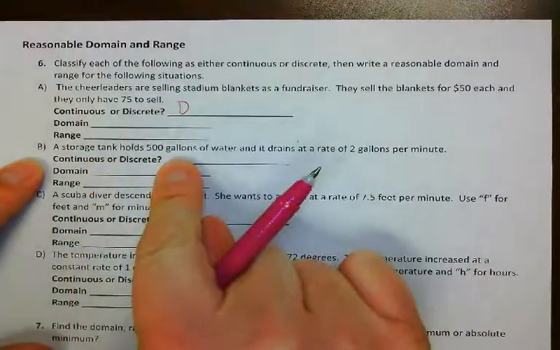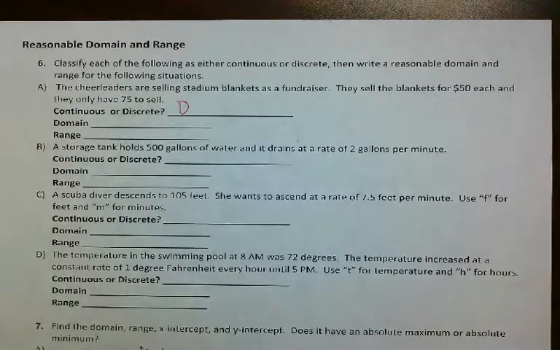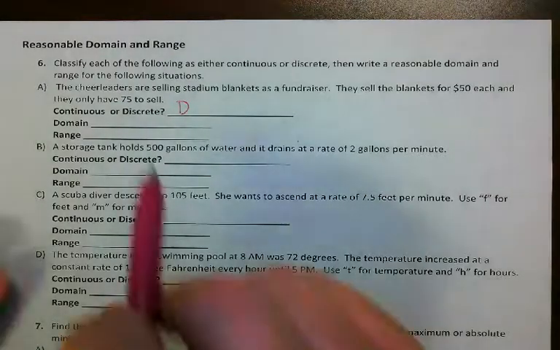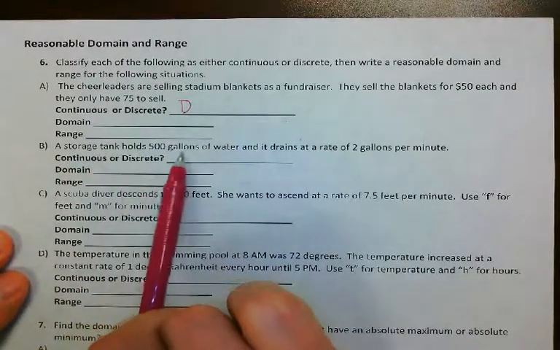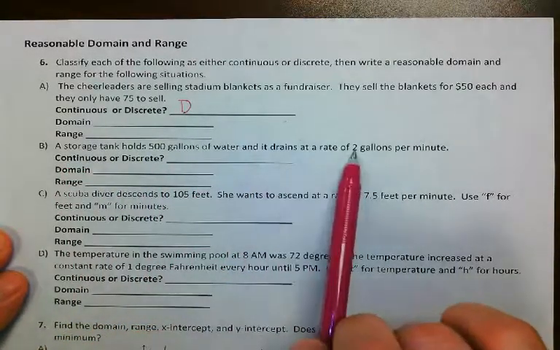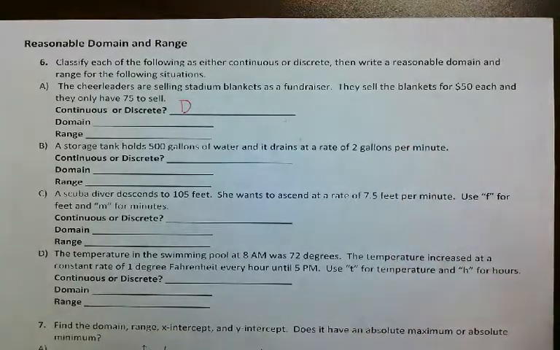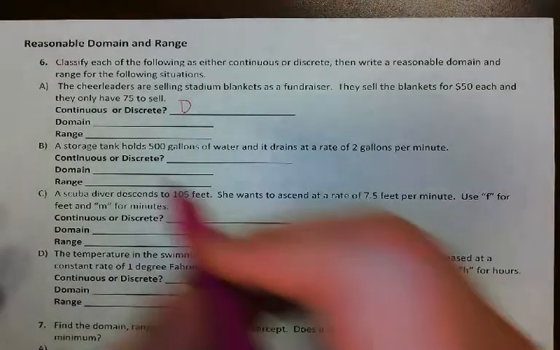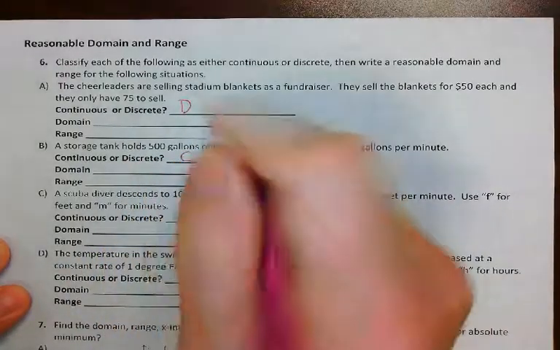If we look at a storage tank and we have liquid, just like if I'm trying to pour liquid into a cup, like milk or water or whatever. A storage tank holds 500 gallons of water and it drains at a rate of 2 gallons per minute. Would that be discrete or continuous? Continuous. It's liquid leaving it, right? I'm not taking lumps out at a time. I'm opening a valve and I'm letting it drain out. So this would be continuous.